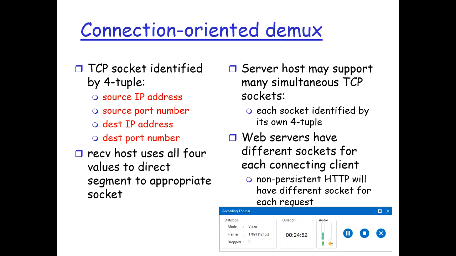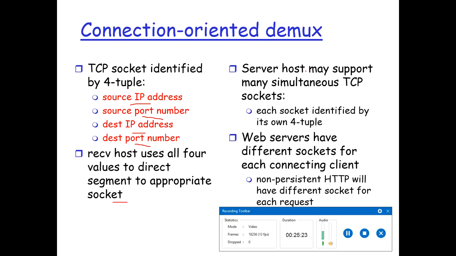Alright, a TCP socket is identified by a four-tuple: source IP address, source port number, destination IP address, and destination port number. So a socket is identified by four things: the IP address of the sender, the port number of the sender, the IP address of the destination, and the port number of the destination. The receiver host uses all four values to direct the segment to the appropriate socket.